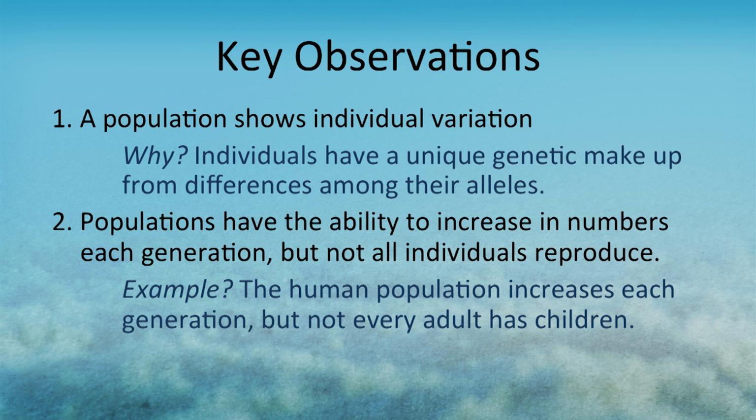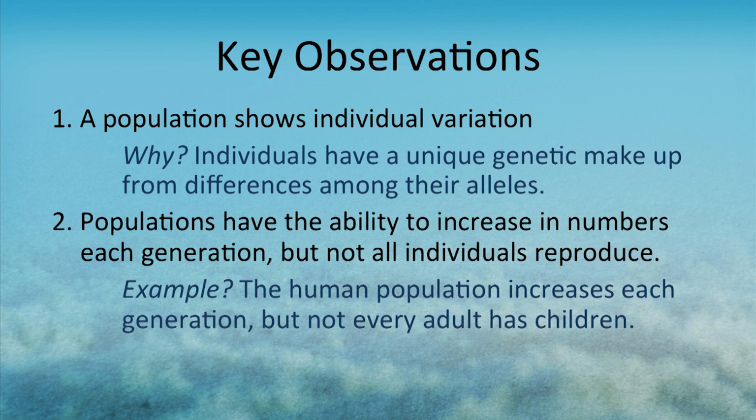His second observation was that all populations must have the ability to increase in numbers for each generation, but clearly not all individuals are reproducing. So of course, for humans, we know that our population is growing with every generation, but everyone knows some adult humans who have not been reproductive. So not every adult is having multiple children.